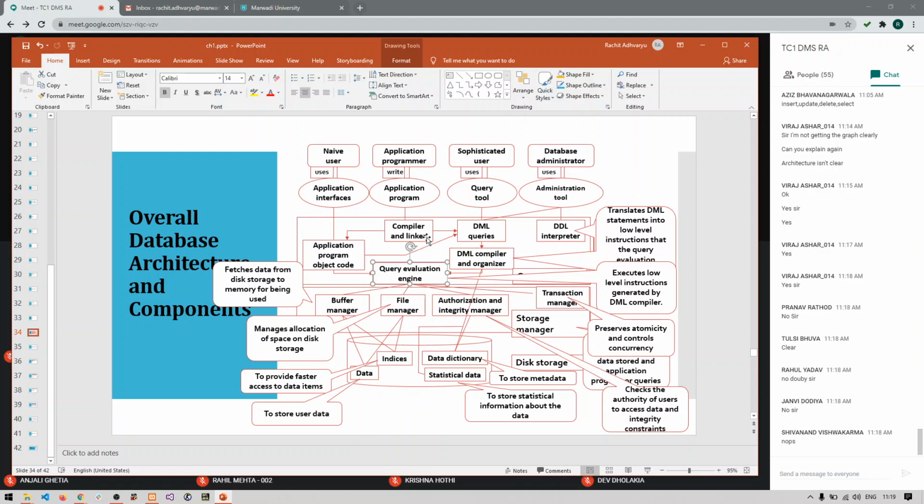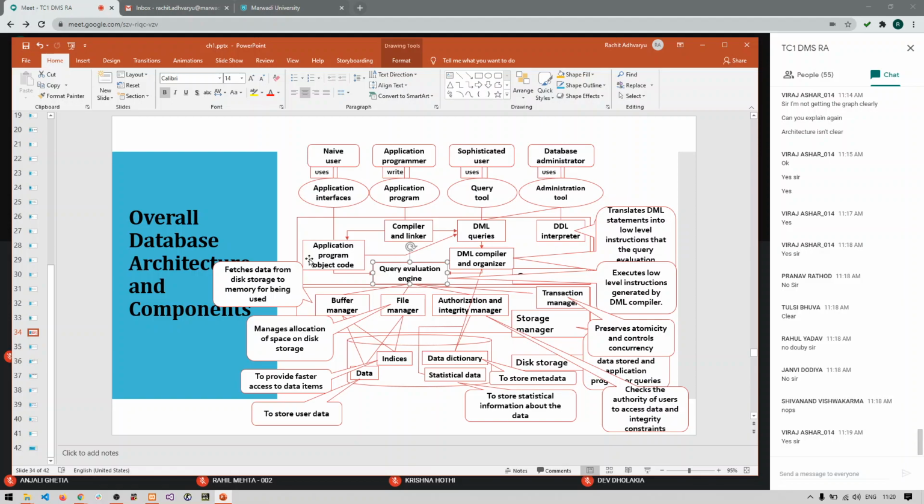So the query processor works as a middleware from the user side. The user has one bridge or middleware called the query processor for executing all its queries, and that component that executes all its requests is known as the query evaluation engine. Still here, is it clear? The query evaluation engine is taking all the requests that are to be executed by the user.